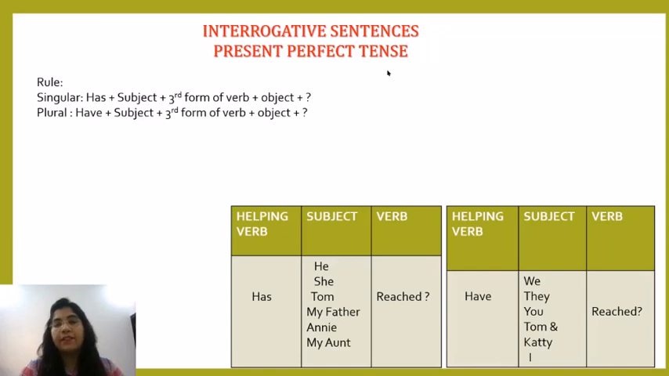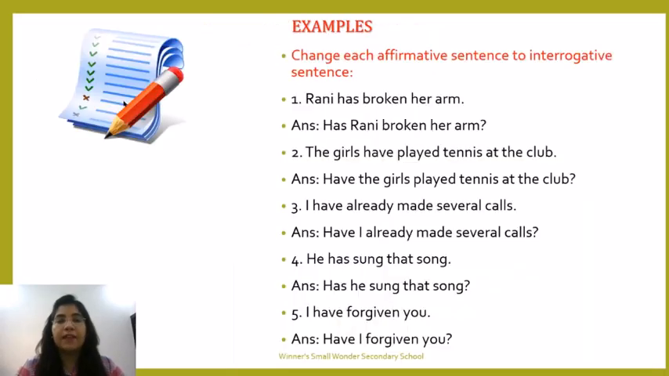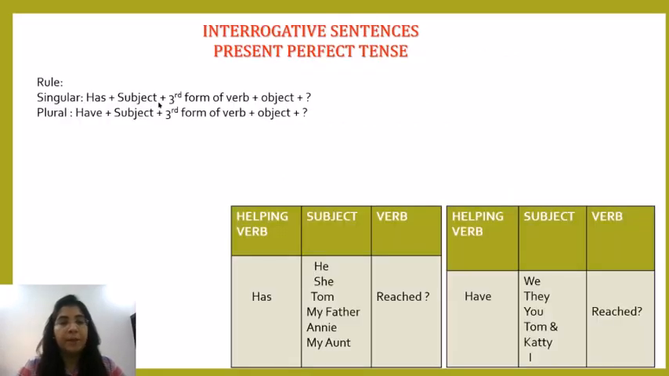Now, what happens in the interrogative? The helping verb comes in the beginning of the sentence. That's what the rule implies. Alright, so the rule becomes, for the singular one: has plus subject plus third form of verb plus object plus question mark.